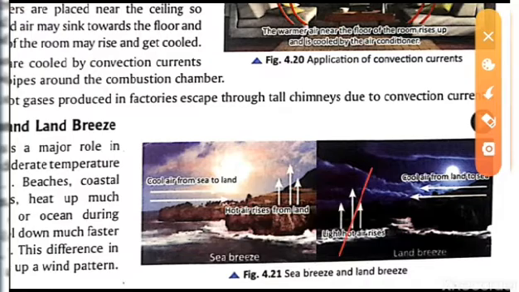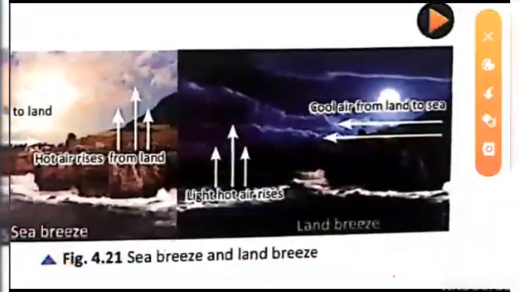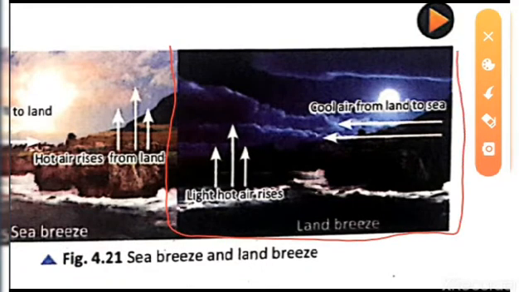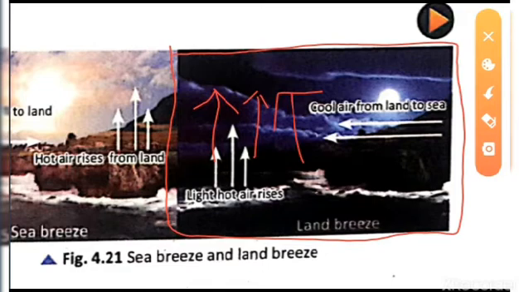Now in the case of the land breeze, what will happen? The land cools very fast in the night time, so the hot air over the sea will move to the upside, and the cool air from the land will move to the sea in the night time.